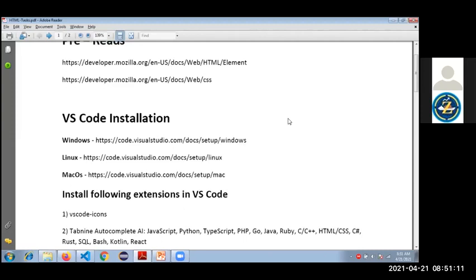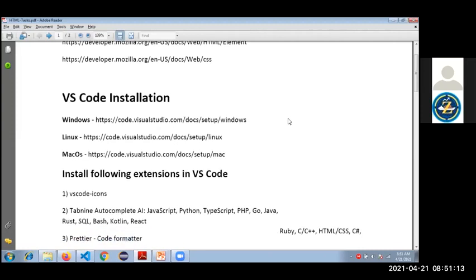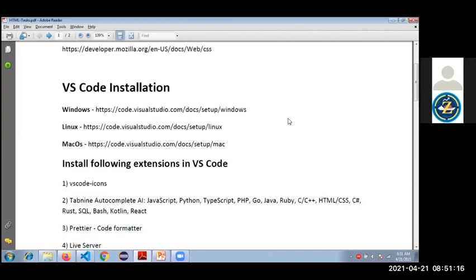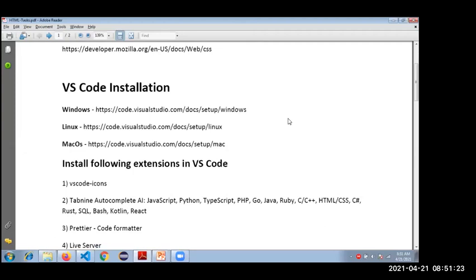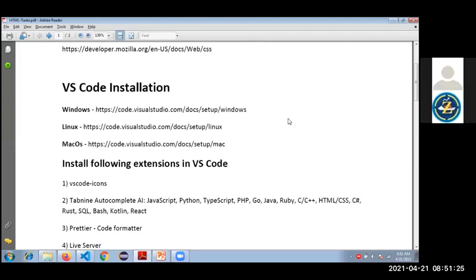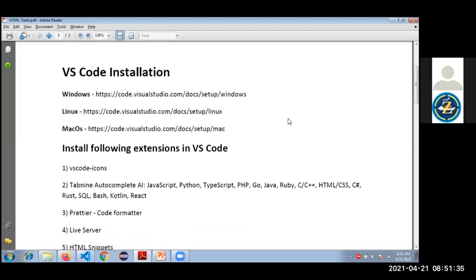After that, we should install VS Code. You may have Notepad++, IDEs like Eclipse or whatever it may be, but as per my work experience I prefer Visual Studio Code, VS Code. You have to install it as per your operating system. For Windows, refer to this on how to download and install, and this is for Linux and this is for Mac OS.